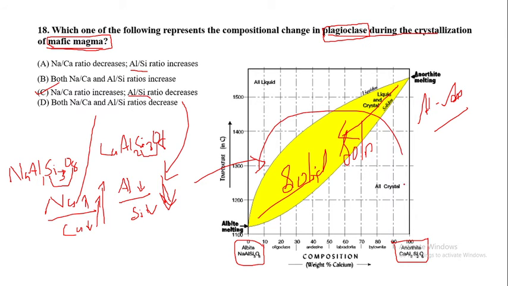We are inferring this from NaAlSi3O8 and CaAl2Si2O8, based on albite and anorthite.